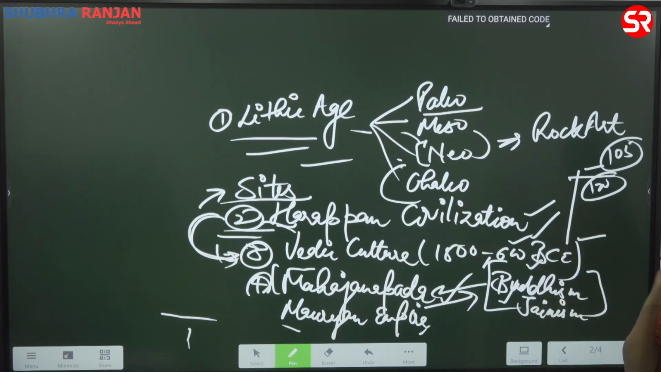So when it comes to strategy, you need to be very specific about your mains preparation. Why? Because this is going to decide your rank. The larger marks you are going to get from here. Why am I saying this? Because I have a student who has cleared prelims 5 times, but he has not been able to clear mains even once.